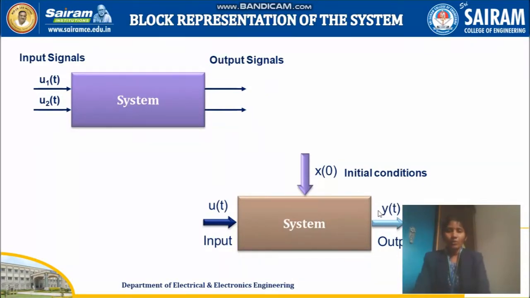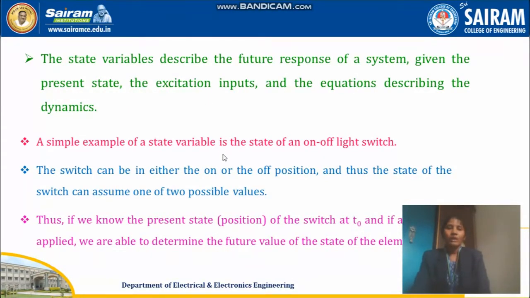We'll consider a simple example of an on-off light switch. Here the switch can either be in on position or off position. Thus there are only two possible values, either 0 or 1. If the switch is on, it is going to be 1. If the switch is off, it is going to be 0.